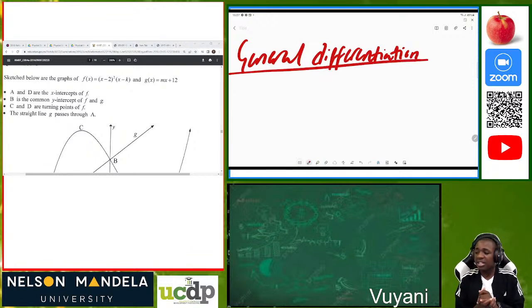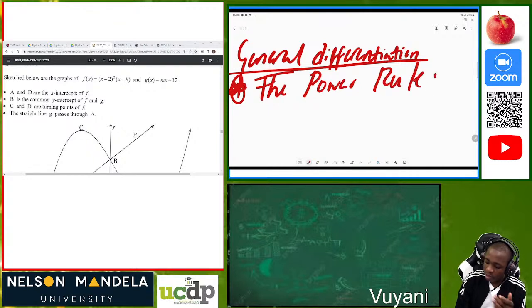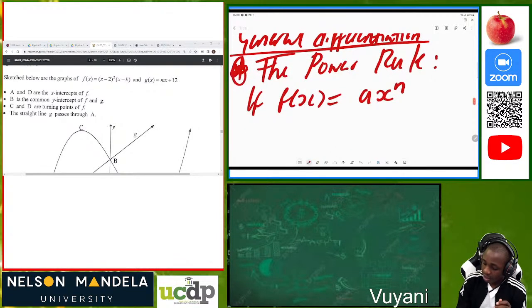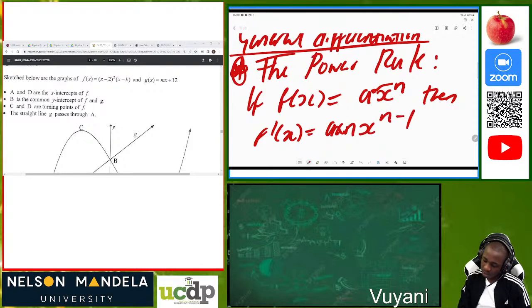So for the general differentiation now, I just want us to focus on this one thing, what we call the power rule. On the power rule, if we are given that f of x is equal to ax^n, then f prime of x, and we said f prime is the first derivative of f of x, will be equal to n times a x^(n-1).